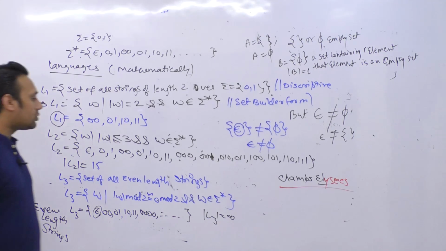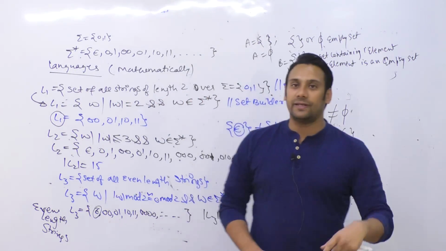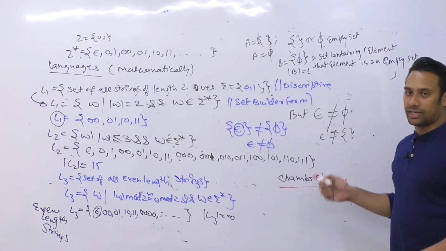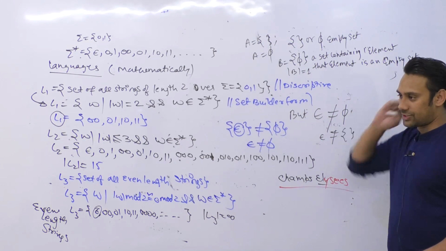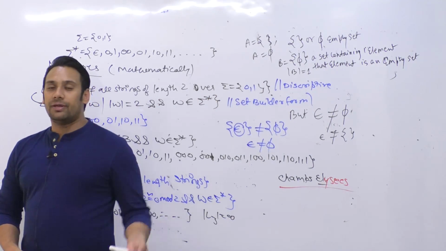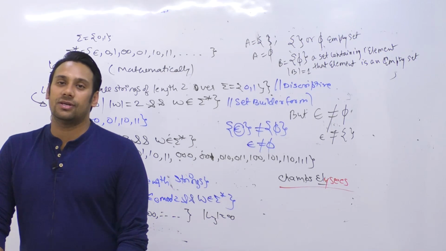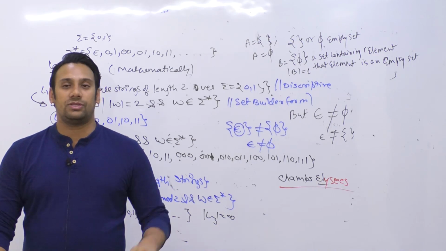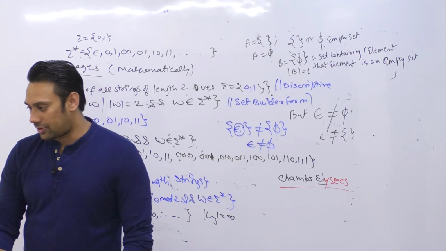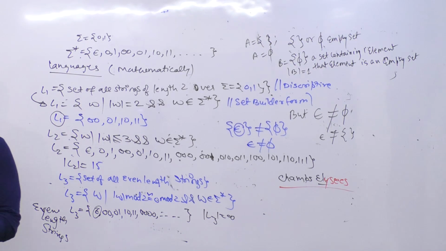So in the same way, this word doesn't exist in English, but this word exists in French. In the same way we might have a language which has some words, or you can say some strings, which are present in the language, and then we might have some strings which are not present in the language. Okay, please write it down. After writing it out, write done in the chat window.